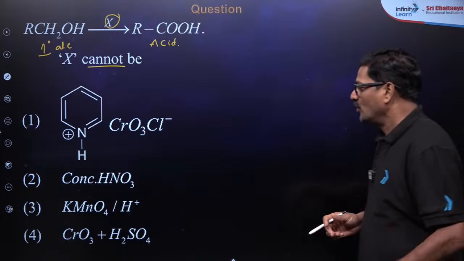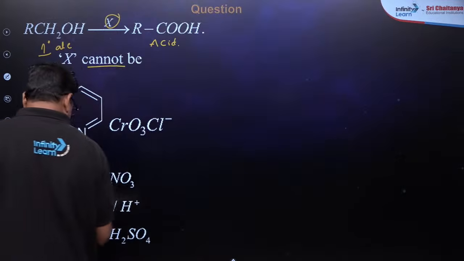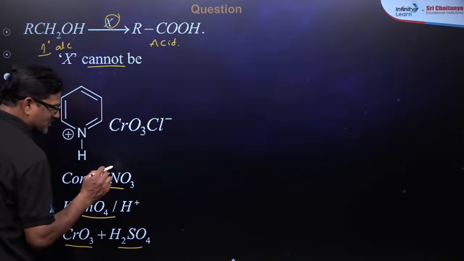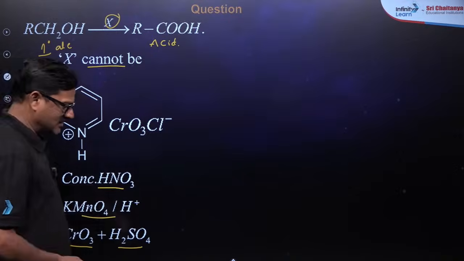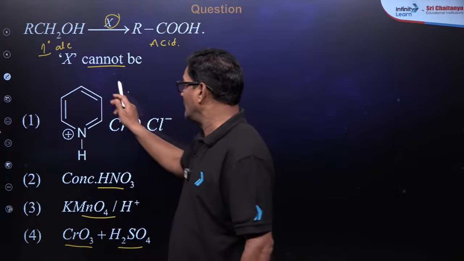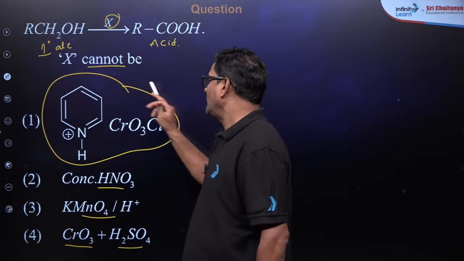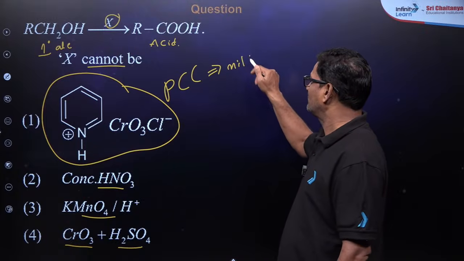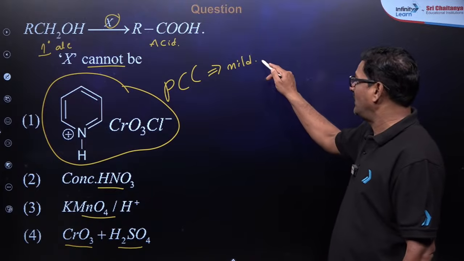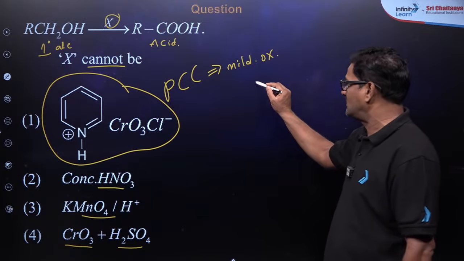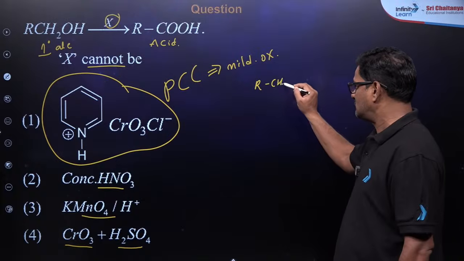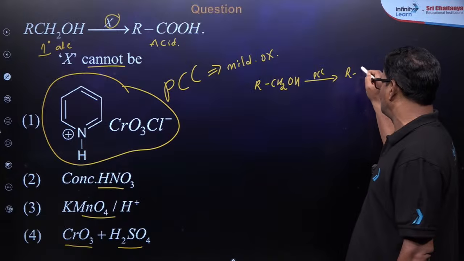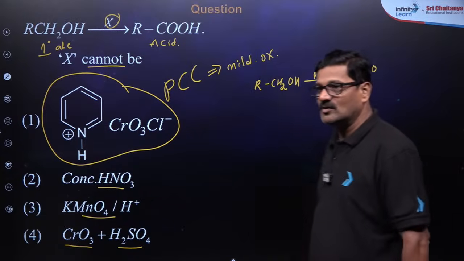You want a strong oxidizing agent, chromic anhydride with H2SO4 is a strong oxidizing agent, and pyridinium chlorochromate is a mild oxidizing agent. If it is a mild oxidizing agent, then RCH2OH with PCC will give RCHO. Are you getting it, bacho?